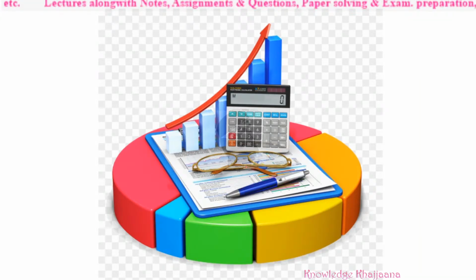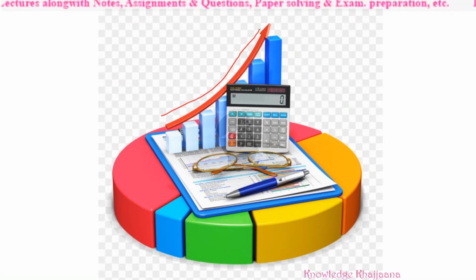These can be different sectors of a firm, for example manufacturing, trading, how much is the sales, how much is the profit, how much are the expenses. And what does the firm want? The firm always wants to grow. So this is the growing graph, and everything is recorded, calculated and maintained under bookkeeping.